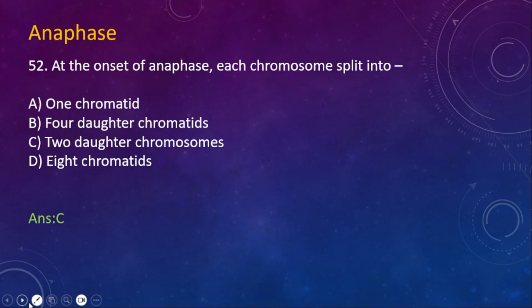How come two daughter chromatids? If I say this is a cell where anaphase is going to take place, at metaphase the chromosomes are aligned at the equator. From the poles, spindle fibers form and attach to the kinetochore. There will be sister chromatids, and then they are pulled towards the poles.